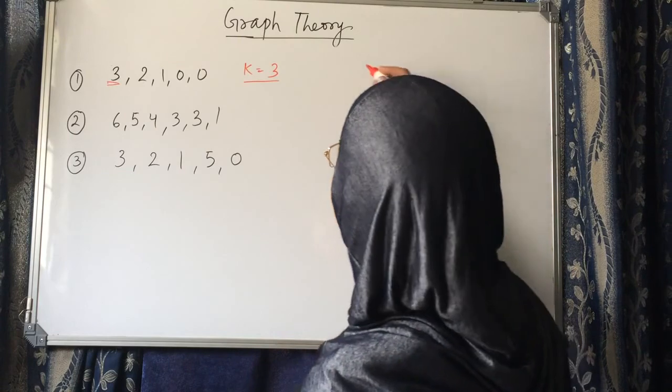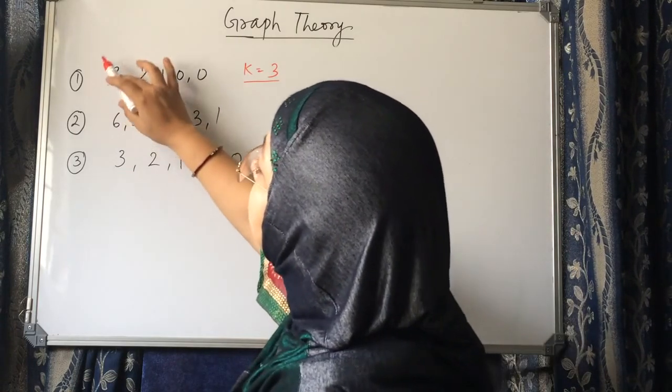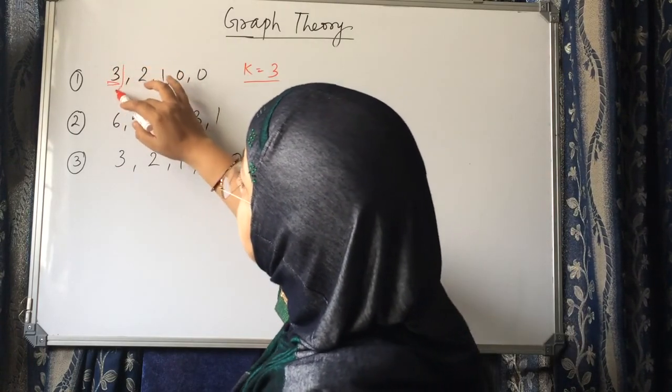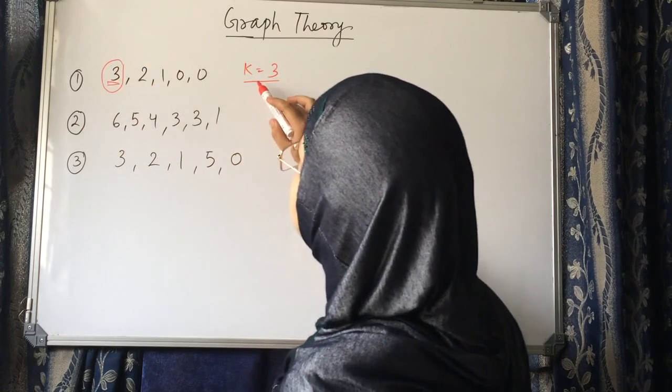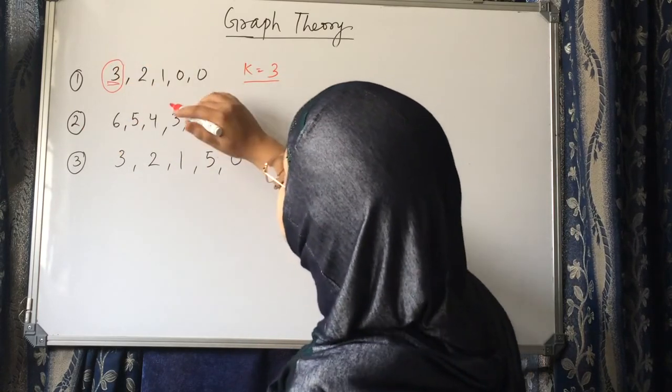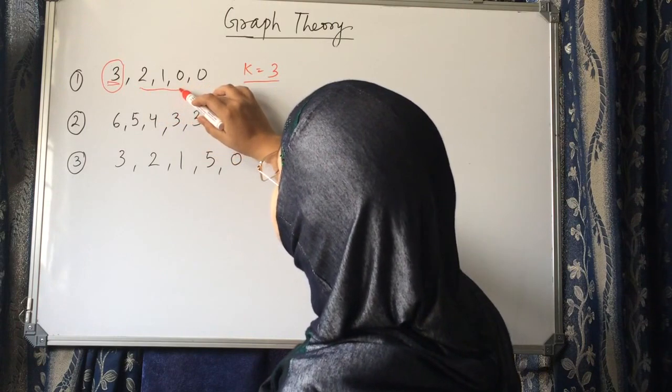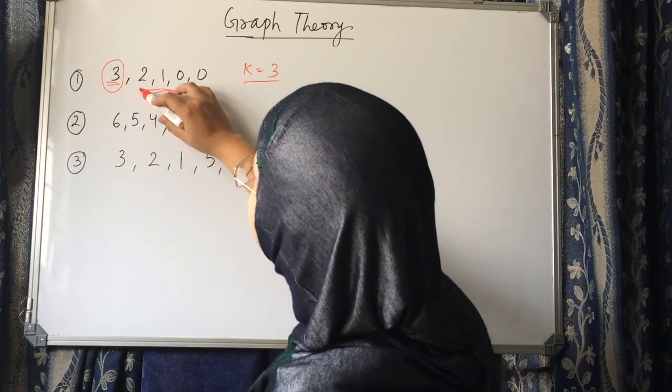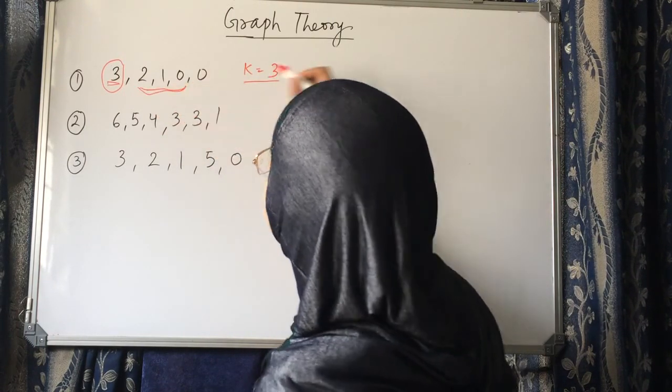So what will it be? We have removed this one, and let it be k. So now we have to subtract 1 from the remaining 3 entries. Remaining k entries is 3 entries.